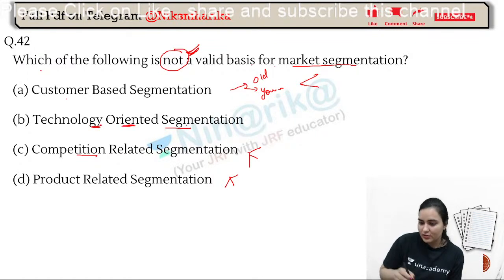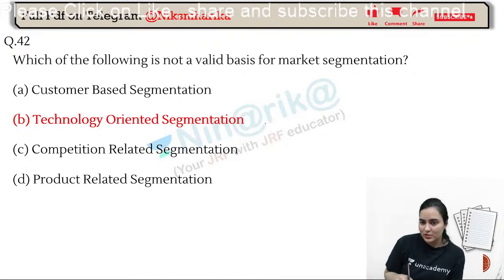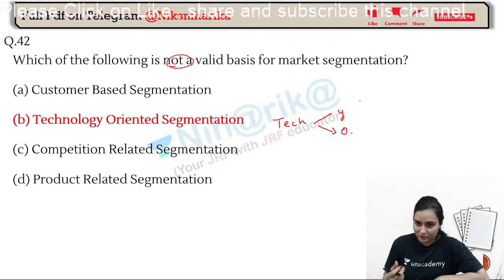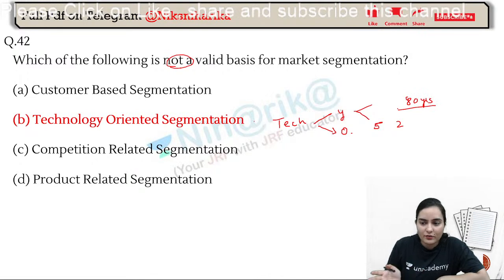So now, where is the segmentation missing? In technology. Again, in technology oriented segment, the valid basis is missing. Why? Because technology is adopted even by young, even by old people. Right now, WhatsApp is managed even by young, even by old, whether they are urban or rural, whether they are a 5 year old kid or 2 year old kid or 80 years old, in any segment of the country or of the world they are living.